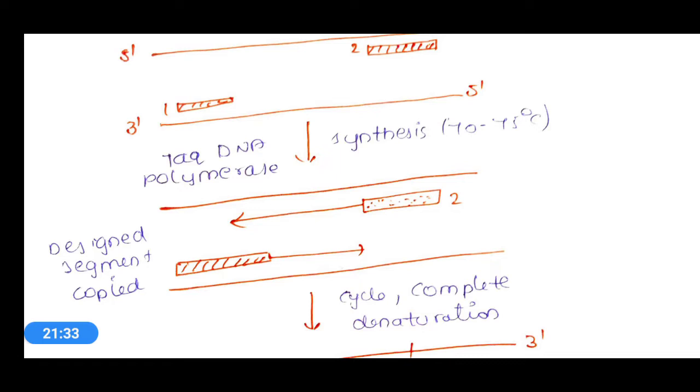That heat stable Taq DNA polymerase will be used in PCR. So the primers on both ends will extend this DNA sequence in opposite directions towards each other. Okay, this is the third step of the polymerase chain reaction.